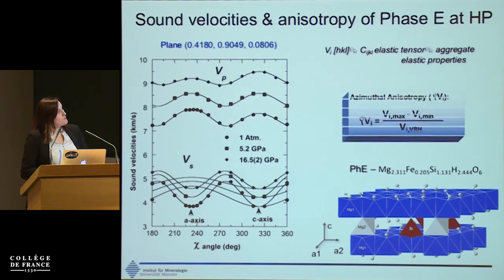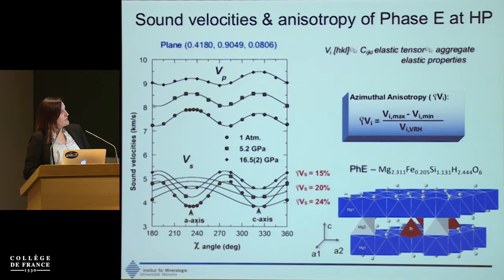And what you can also calculate, some of the symbols are looking funny, is the anisotropy that you have in the sample. Elastic anisotropy, in this case the shear wave anisotropy or azimuthal anisotropy, and you can see with increasing pressure the velocities increase, but the anisotropy is decreasing as we compress the material.